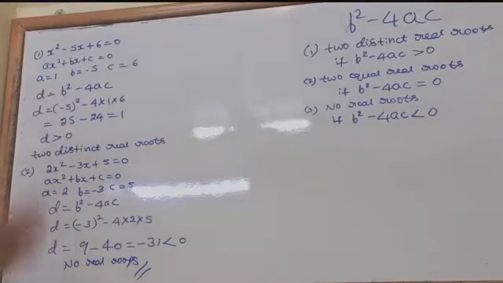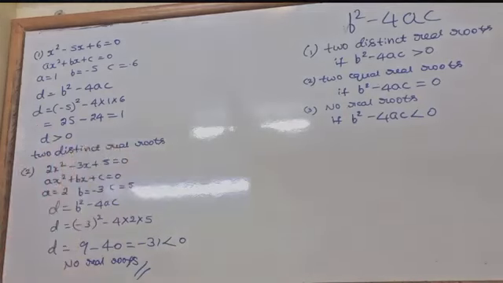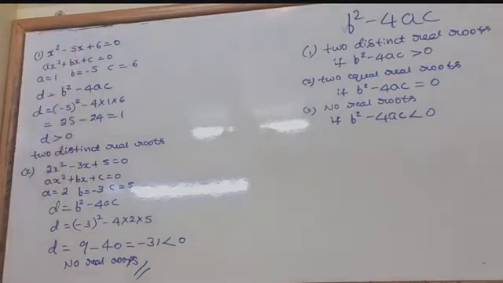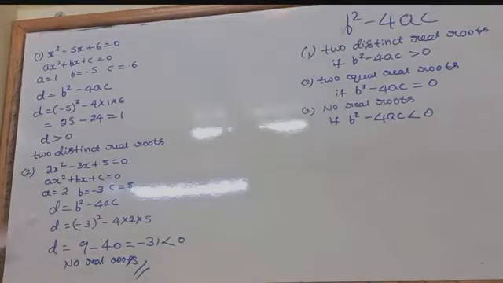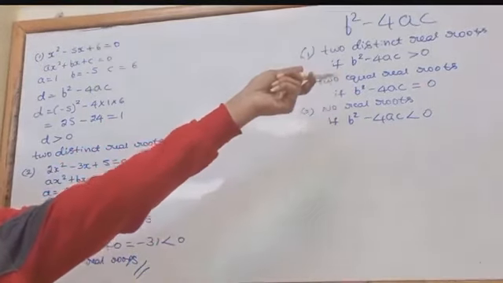So for the two equations, as I said, the first one has two distinct real roots. What did the question ask? If the real roots exist, find them. So what is the meaning of that? You need to find the roots for this equation by using the formula. We need not do it for the second one, because it has no real roots. Only for the equation that has real roots do we need to find the roots. So there are only two types. First, if b square minus 4ac value is greater than 0, you need to find the roots.